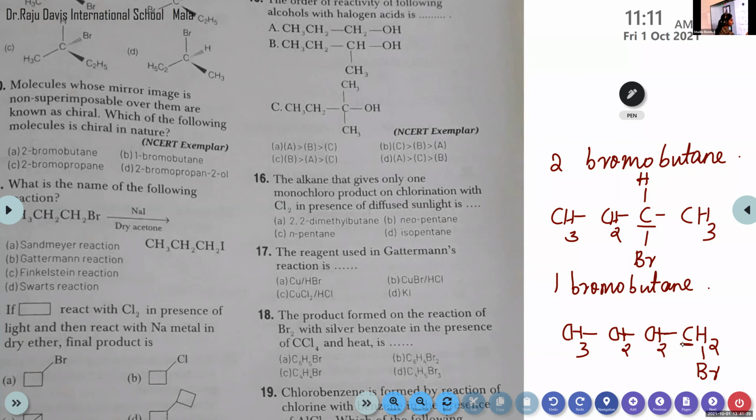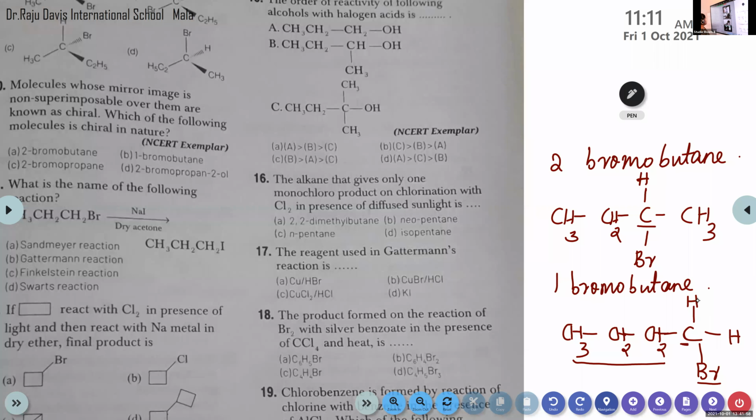So look at the atoms attached to this carbon atom. Here there is one propyl group, then one bromine, then 2 hydrogen atoms, right? That means it has the same group. Hydrogen, right? So this is not considered as chiral molecule because the same 2 hydrogen atoms are attached to the carbon atom.